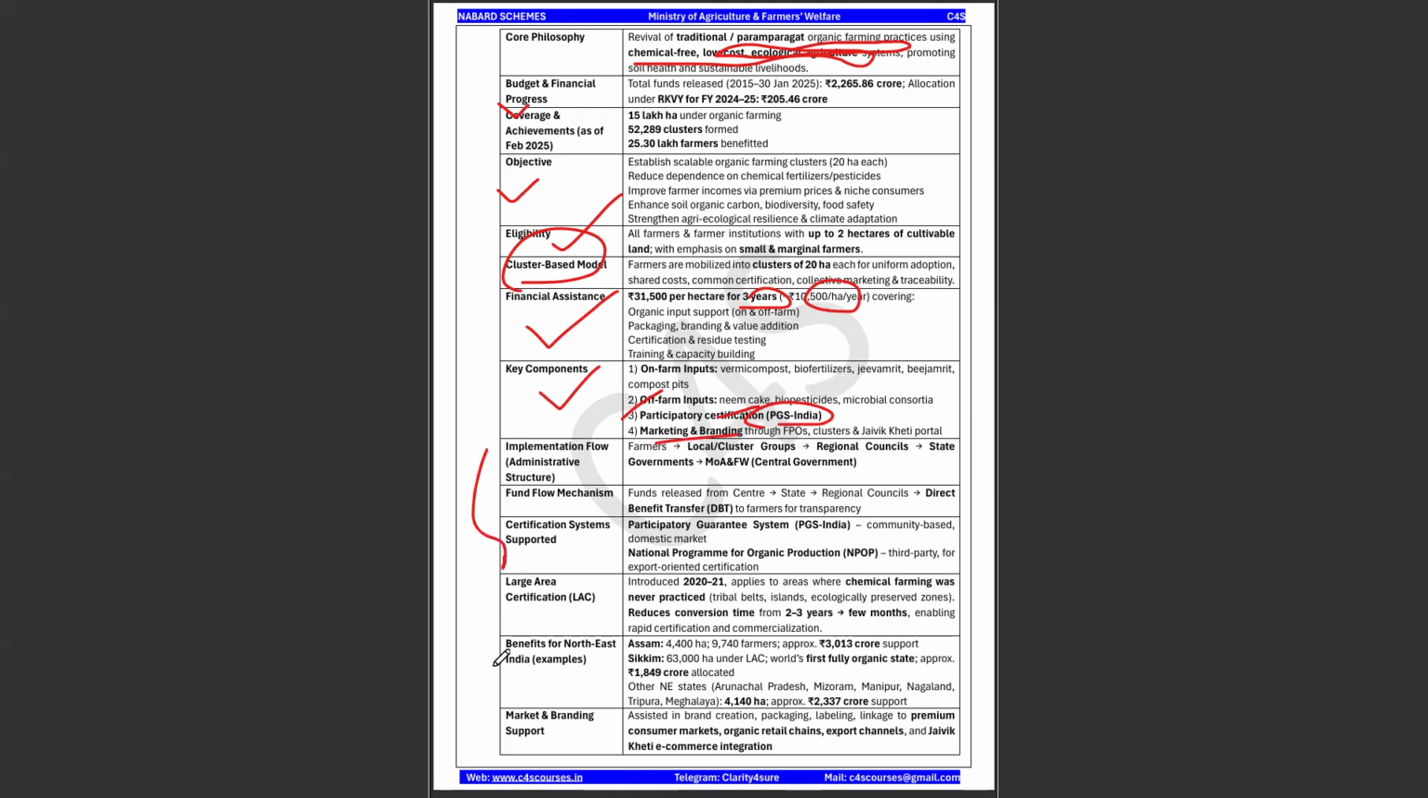So these are some of the aspects which you will have to cover, and we have also given the reckoner of this particular scheme in the Clarity for Sure Telegram channel also. So do revise. We have covered everything in detail related to this particular scheme. Okay.